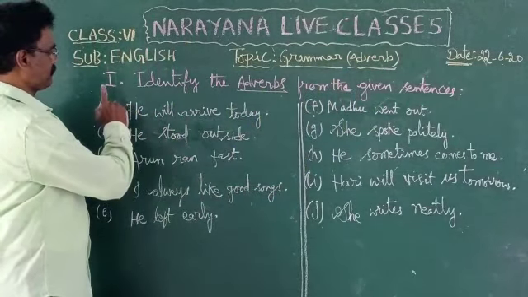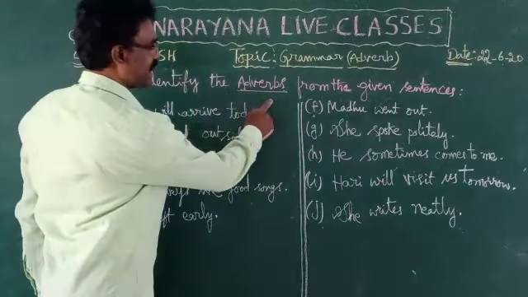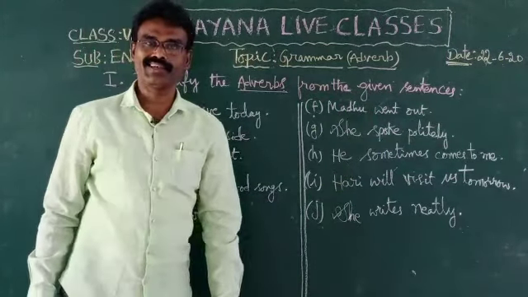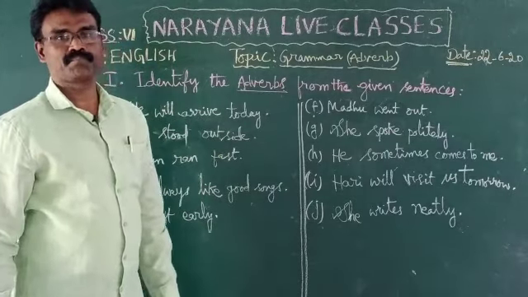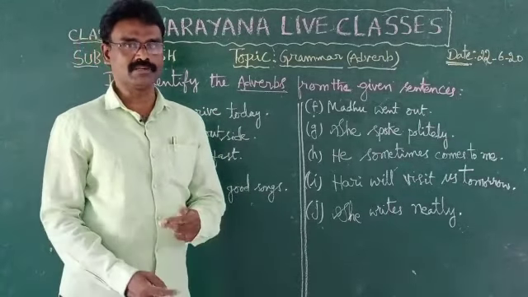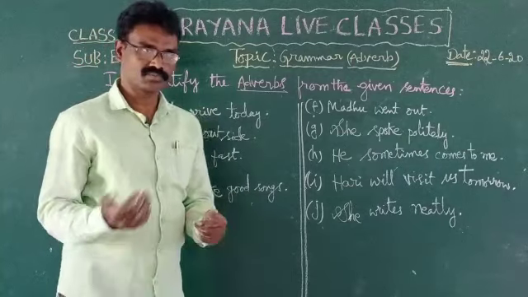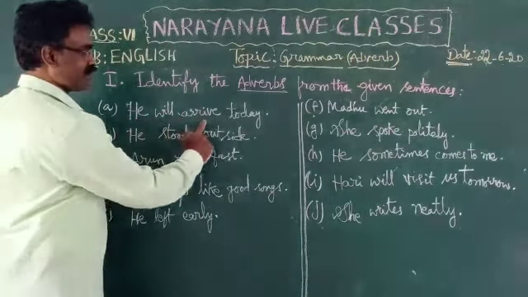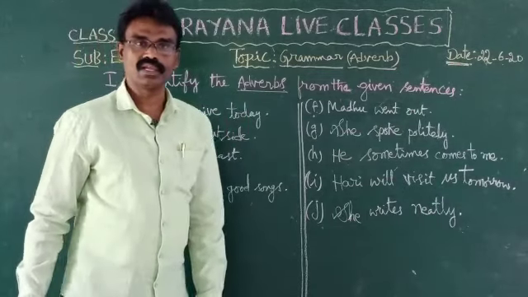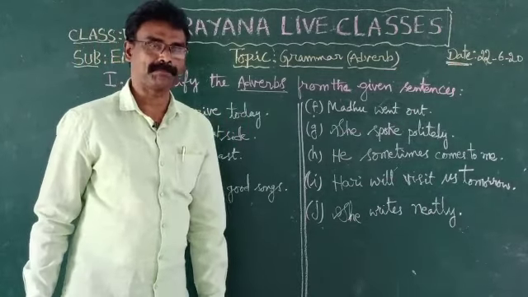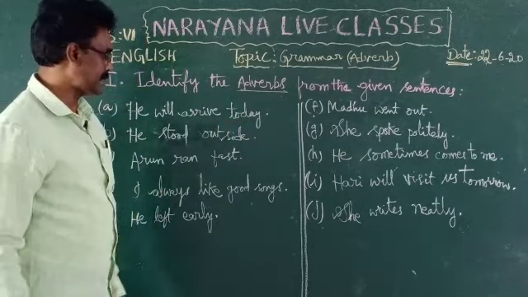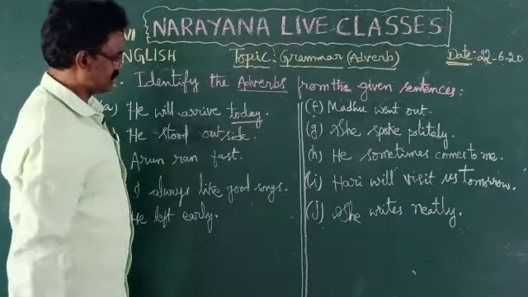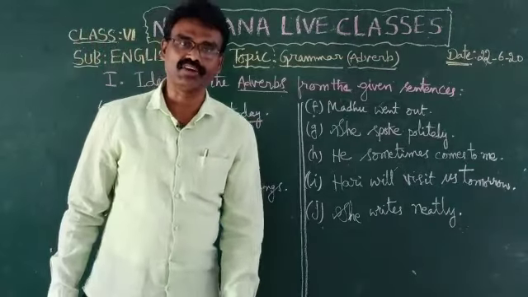First Roman numeral: identify the adverbs from the given sentences and say what kind of adverb they are. First sentence: He will arrive today. What is the adverb here? Today.